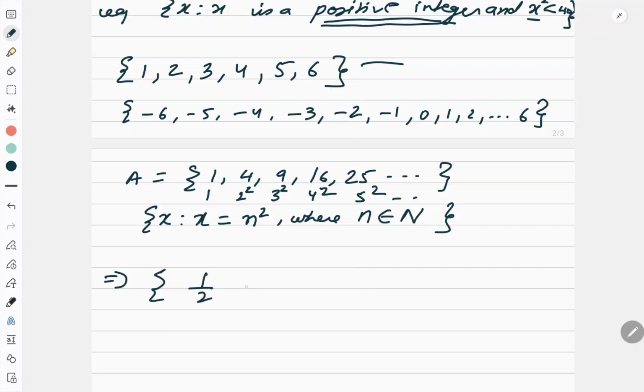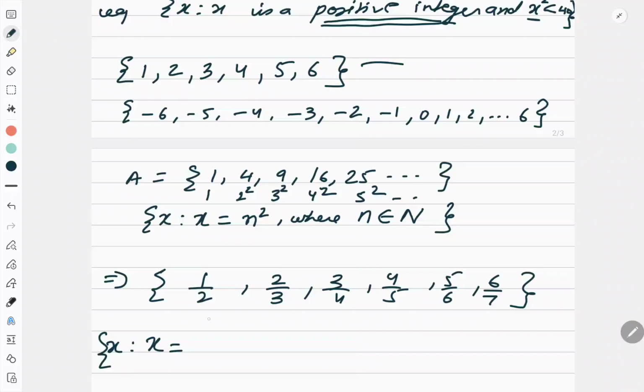Okay. Take one more example. Suppose you have 1 by 2, 2 by 3, 3 by 4, 4 by 5, 5 by 6, 6 by 7. Now again try to observe. I am writing x such that x is equal to, I need to make a rule. Now what is happening here? 1 upon 1 plus 1, 2 upon 2 plus 1, then 3 upon 3 plus 1.